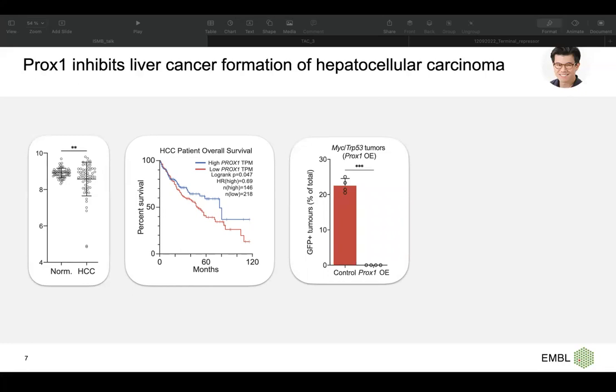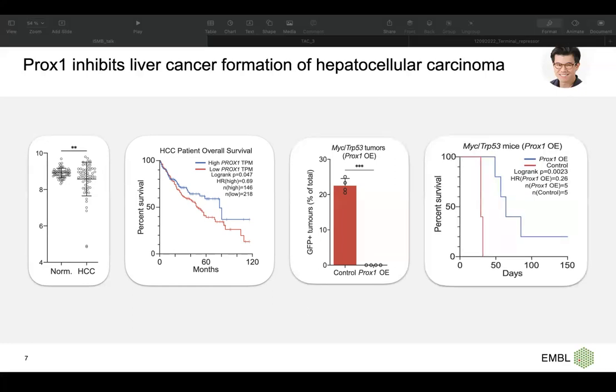So this also leads, of course, to a significantly higher survival rate. It shows that if you overexpress PROX1, it will act as a tumor suppressor and help us to prevent cell plasticity in hepatocellular carcinoma. So this all motivates us to dig more and try to understand the mechanism of PROX1 and how PROX1 ensures the cell fate fidelity.